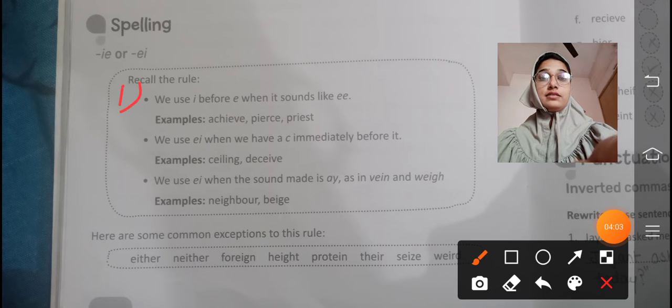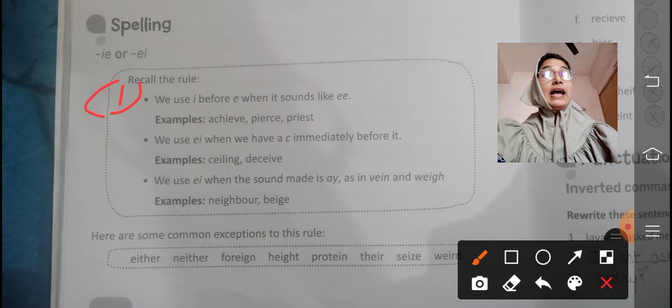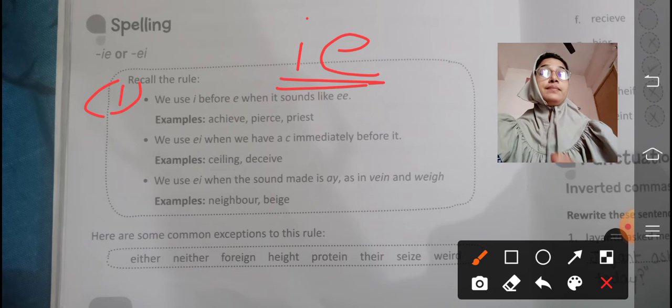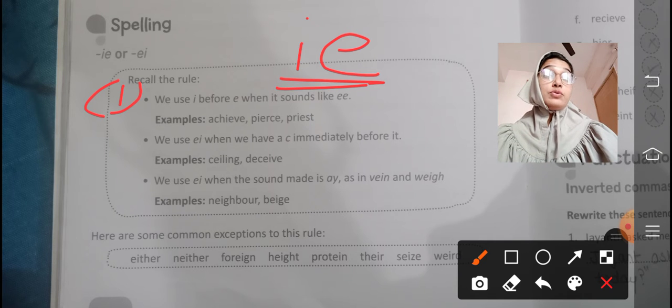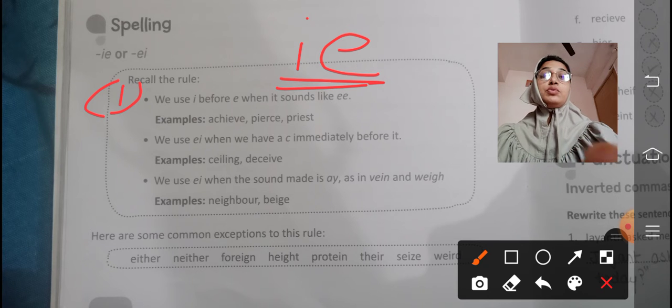We use I before E when it sounds like E. Everywhere you have to use IE only. But why do we use IE? Because it sounds like E, double E. At that time we use IE. Rule number 2 says